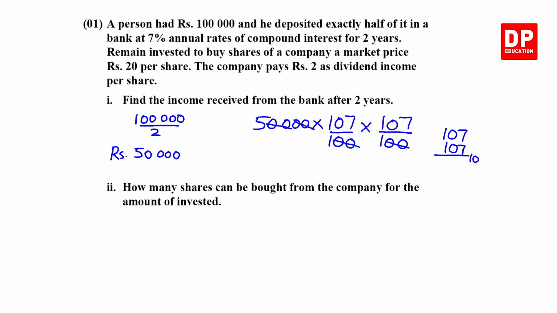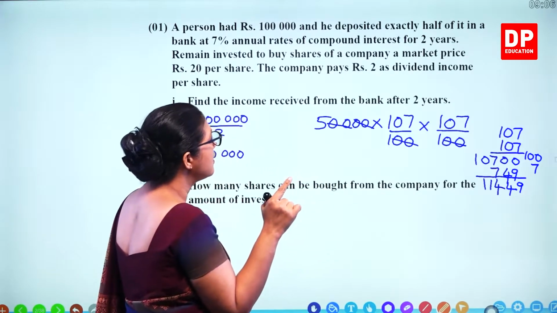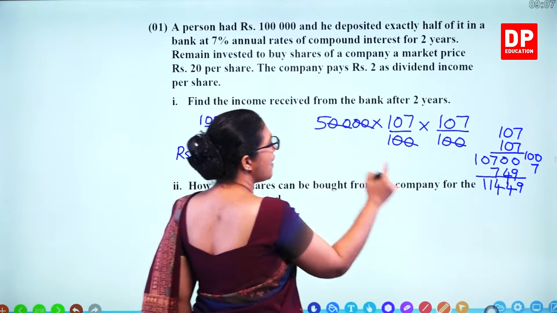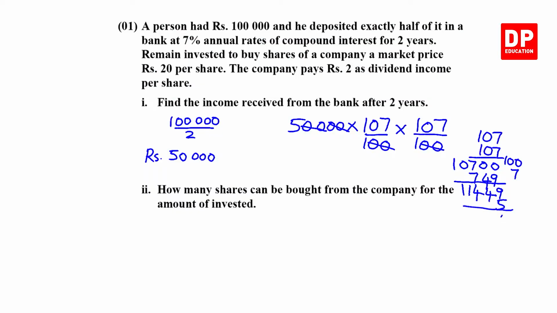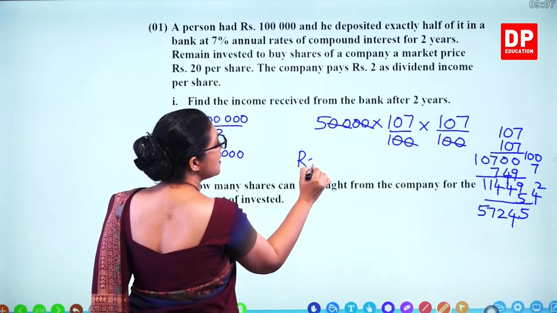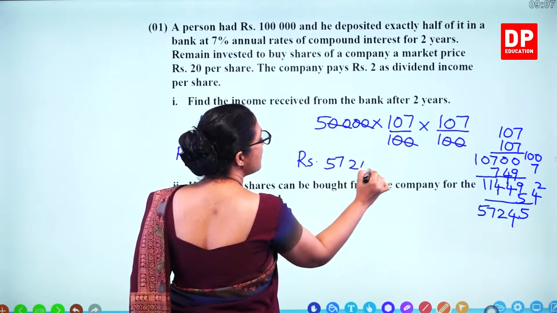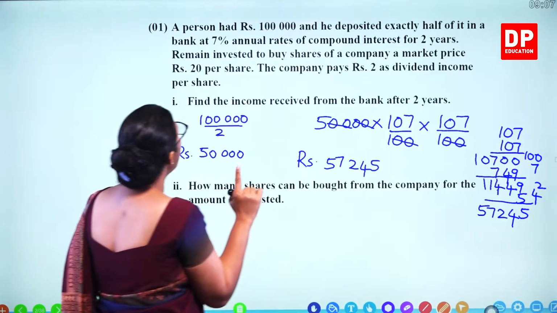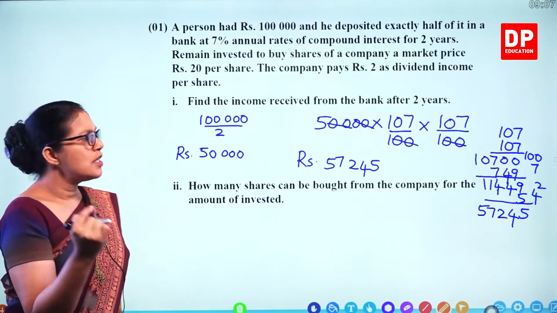So that means 107, 7 times 7, 49. 7 times 1, 7. And then multiplied by 5. So you get 57,245 rupees is the income received from the bank after 2 years.